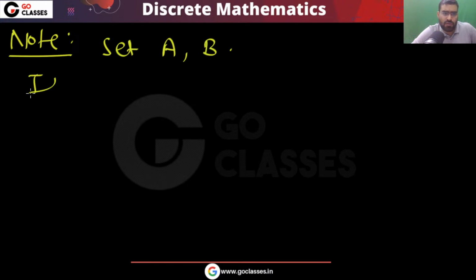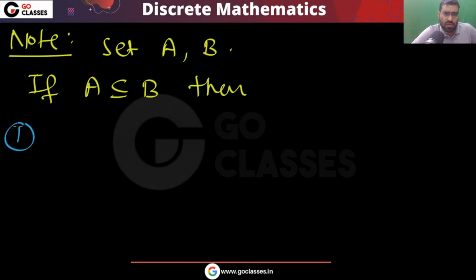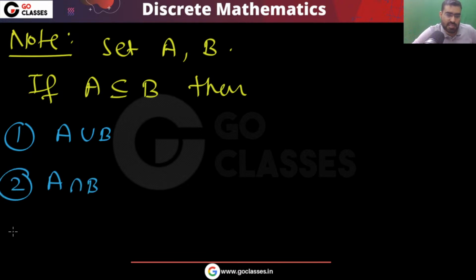Now some important notes. I am asking some questions. Let's assume you have sets A and B. If A is a subset of B, then which will be true? I am giving you some options. What can you say about A union B? What can you say about A intersection B?